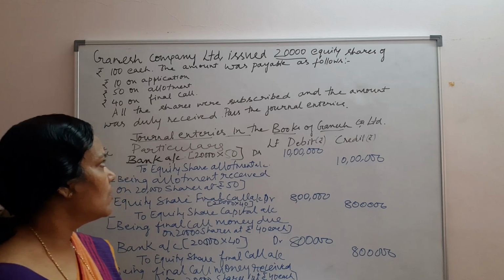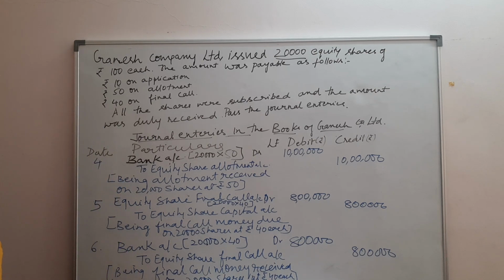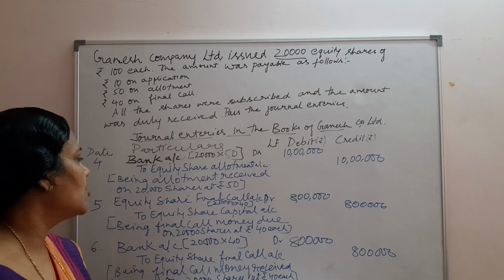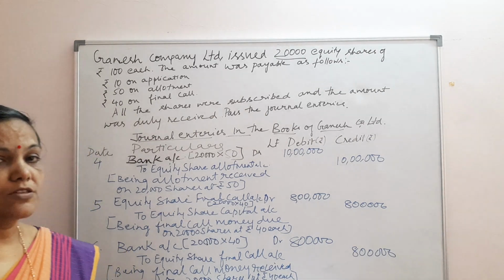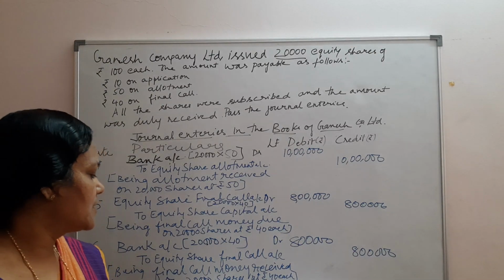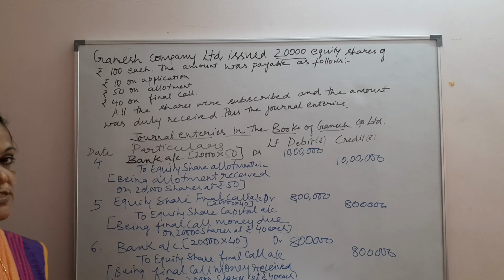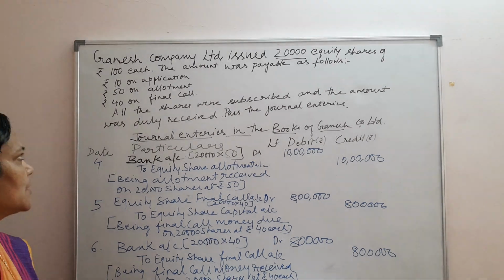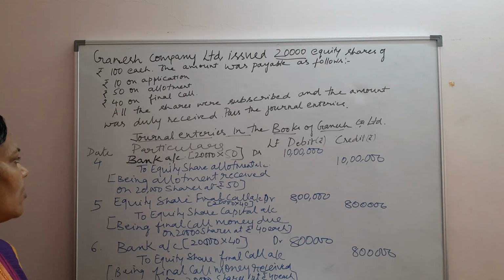So let us solve one problem with an example where some of them do not pay the money on the calls, issue of shares at par with calls in arrears. Let us come to the next topic in the coming session. So now all of you are thorough with the bank account to equity share allotment account.